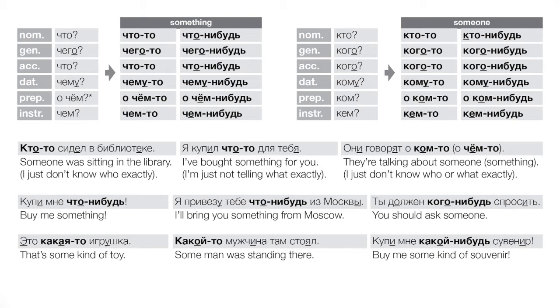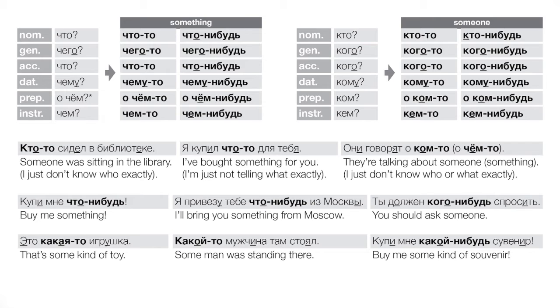Okay, so let's look at some examples. Кто-то сидел в библиотеке. Okay, past tense. There was someone sitting in the library. We know there was someone there. We saw them or whatever, but we don't know, or we're choosing not to tell specifically who it was. Кто-то сидел в библиотеке.